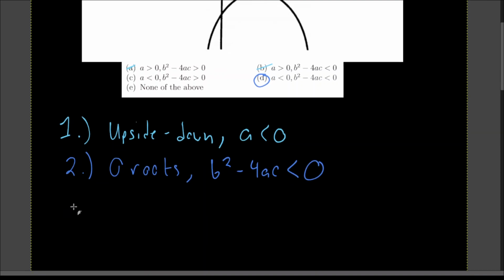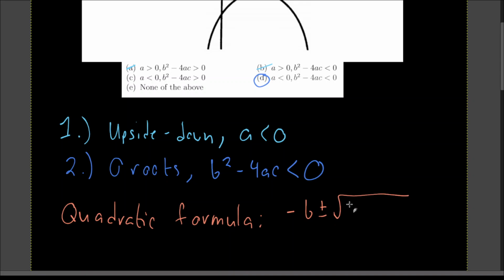Okay, I'm going to do this in a new color. We'll have the quadratic formula. I'll write it down. Quadratic formula. And that's minus b plus or minus the square root of b squared minus 4ac, all over 2a.